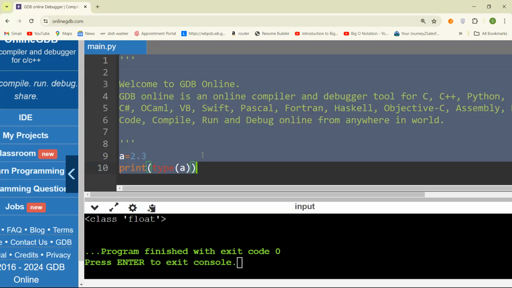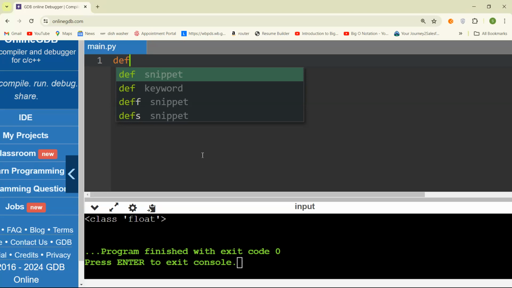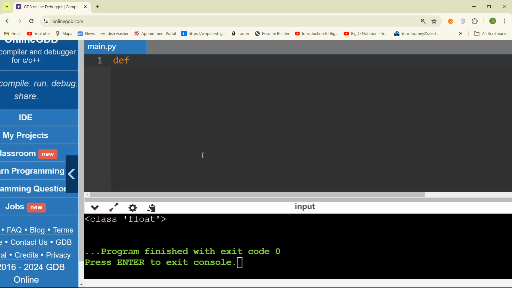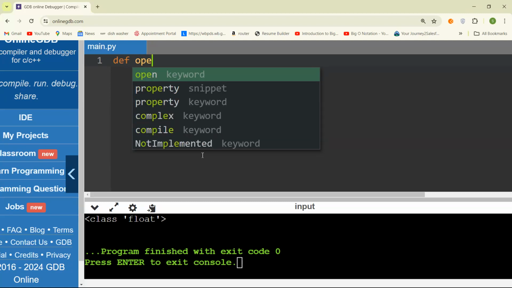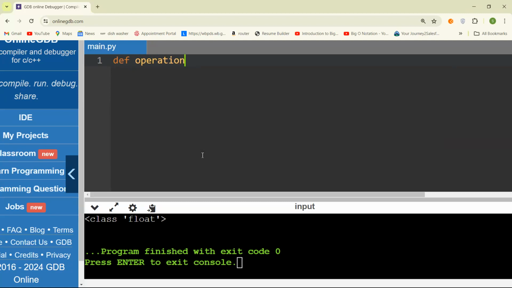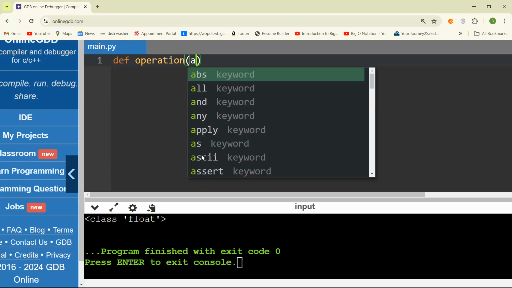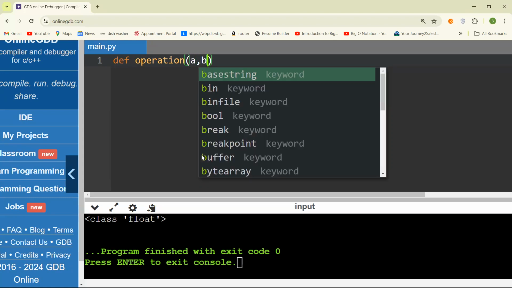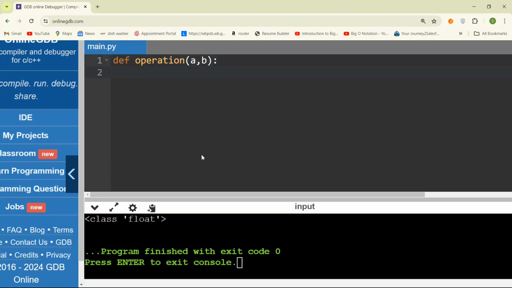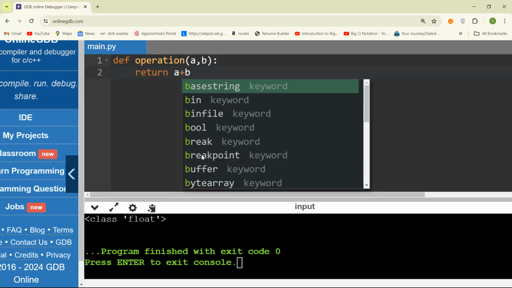In Python we declare a function with the keyword def, and the function name will be operations maybe, and it takes in two values, a comma b, and returns a plus b.